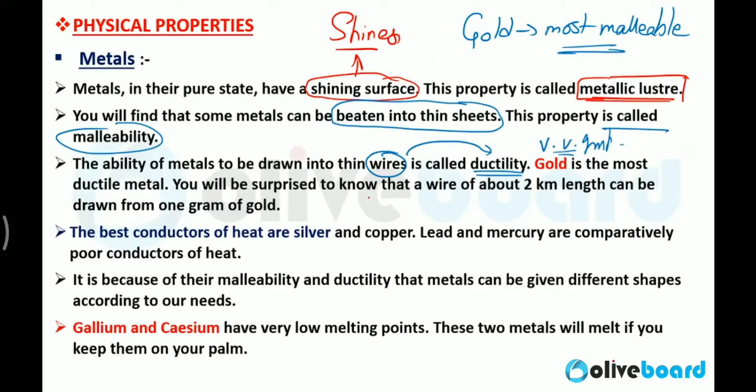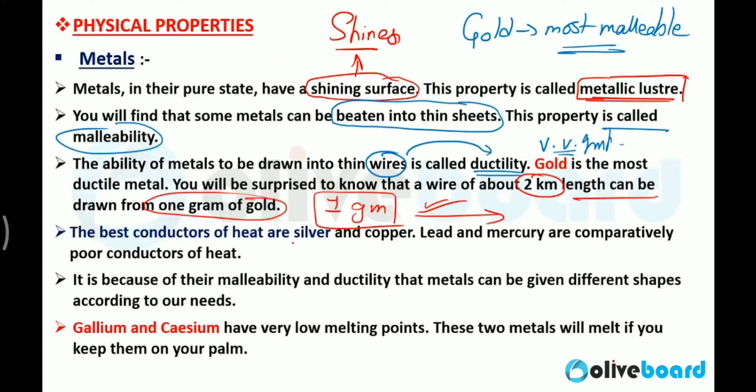You will be surprised to know that a wire of about 2 kilometer length can be drawn from 1 gram of gold. Please think about how small this quantity is, 1 gram of gold, and from this 1 gram you can draw a 2 kilometer length of thin gold wire. See the property of ductility that gold possesses. So gold is the most ductile material.